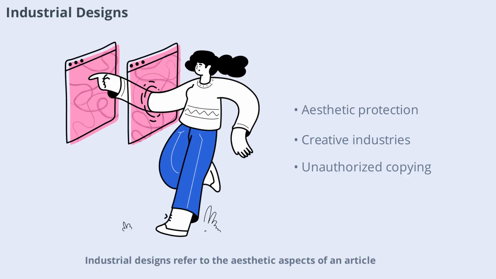Industrial designs refer to the aesthetic aspects of an article, such as its shape, pattern, or color. TRIPS requires member countries to protect industrial designs, ensuring that creators of unique and attractive products can prevent unauthorized copying. This protection helps foster creativity in industries like fashion, technology, and manufacturing.